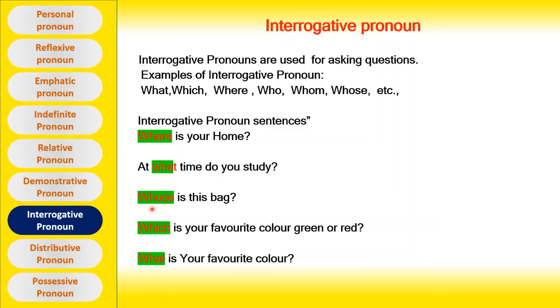Now I want to tell you something more about which and what. The difference between which and what. We use which when the choice is limited. For example, which is your favorite color, green or red? Here I have a limited choice of colors, only green or red. So I used which. Now when the choice is not limited, then we use what. What is your favorite color? Here the choice is more. It is not limited. So we have to use what.